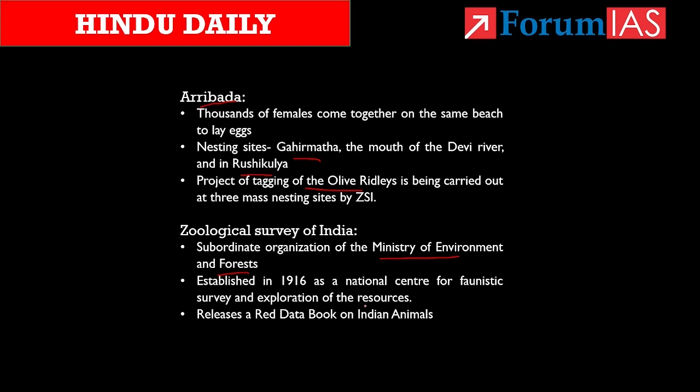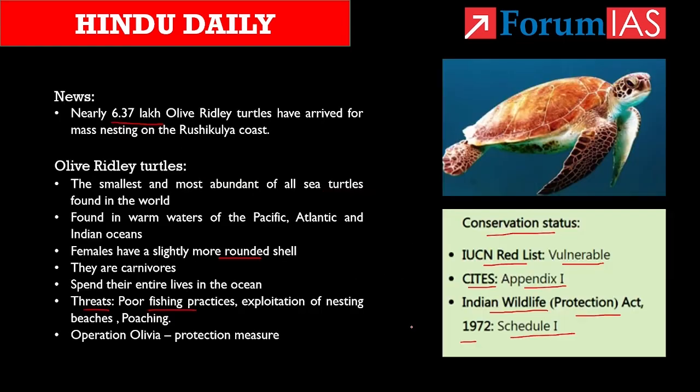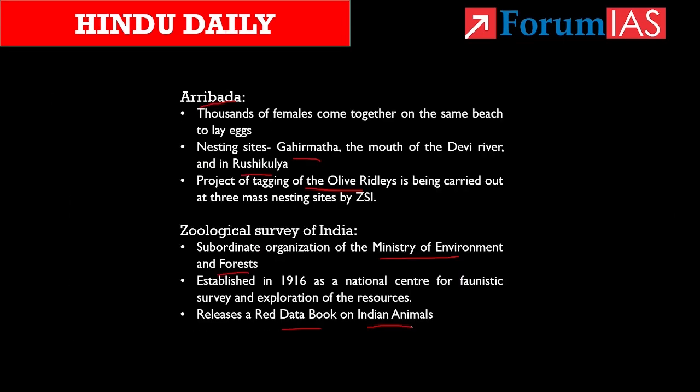Another important fact is that similar to the Red Data book, which is published by IUCN, Zoological Survey of India also releases a Red Data book on Indian animals. And this Red Data book was first published in the year 1983. So these are a few facts about ZSI. So in this news article, we saw about the Olive Ridley turtles, their migration, as well as the Zoological Survey of India. So with this, let us close this topic and move to the next topic.